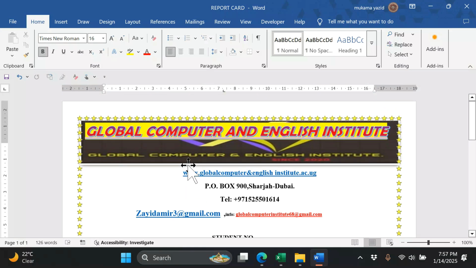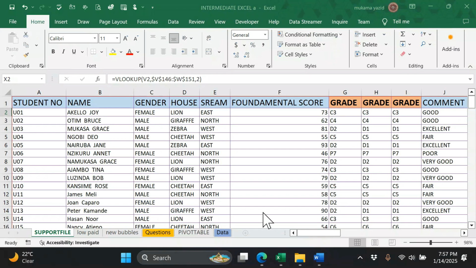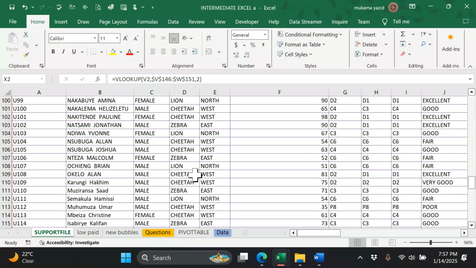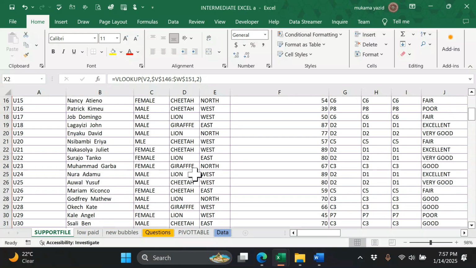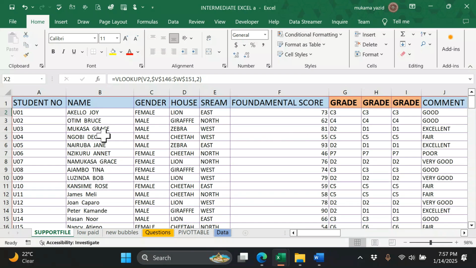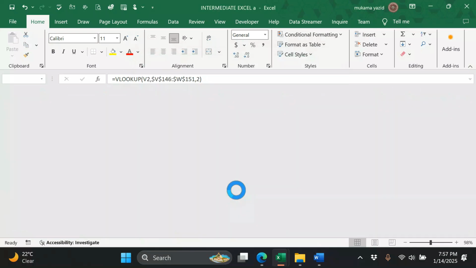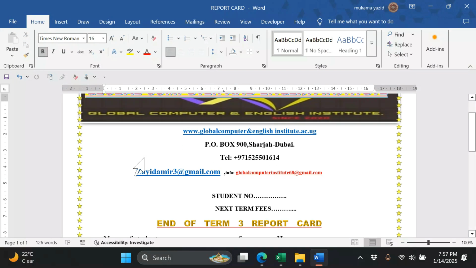If I am going to generate a report card for all students, remember we have very many students in our Excel, more than 100. So after calculating everything, you first close your Excel. You save, yes, save, then come to your Word. You are going to use Word to generate automatic reports. How? Using the tab called Mailings.